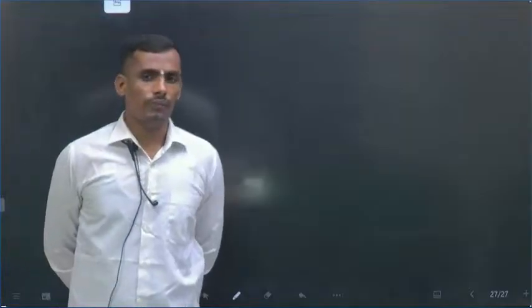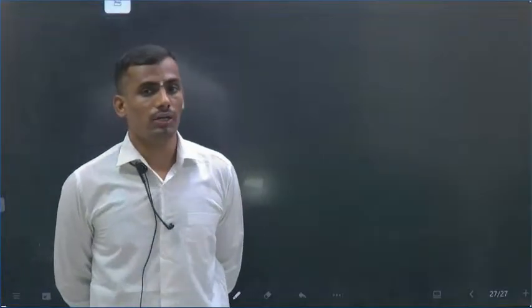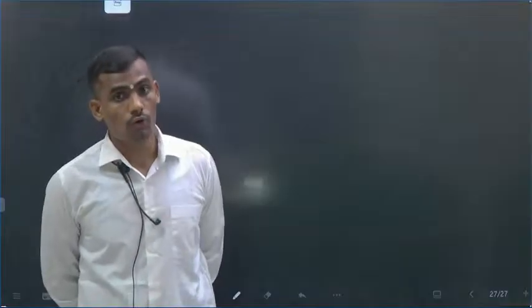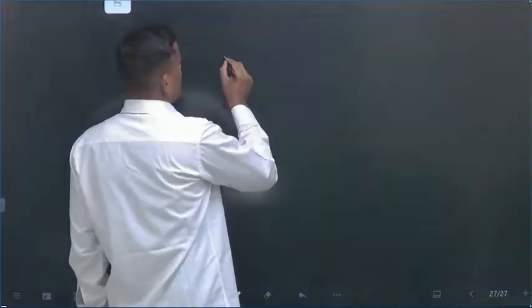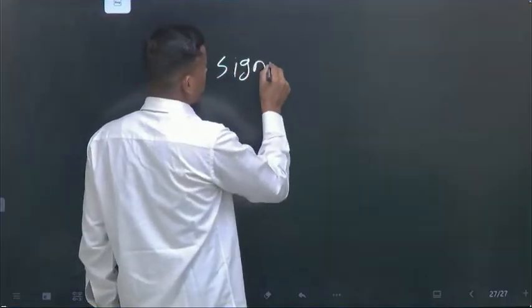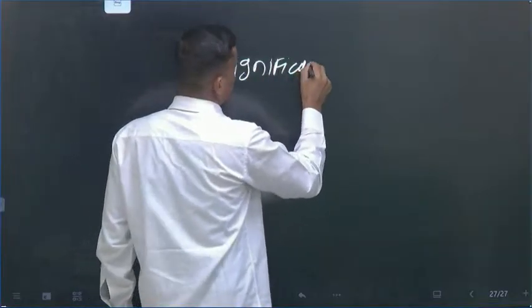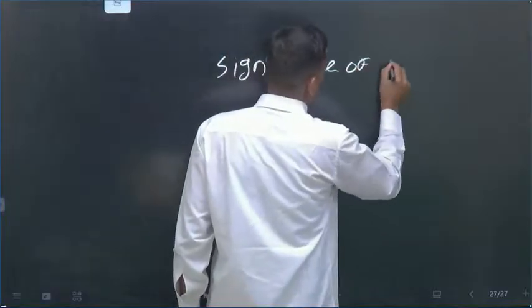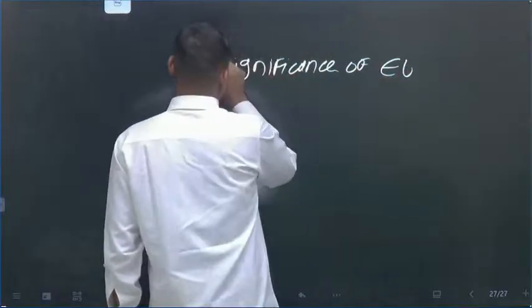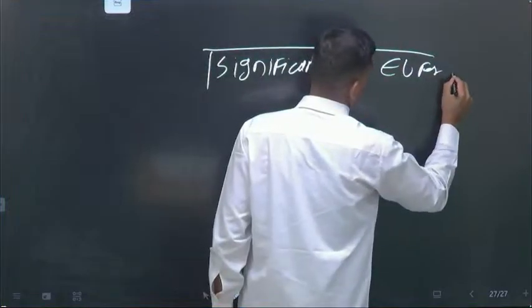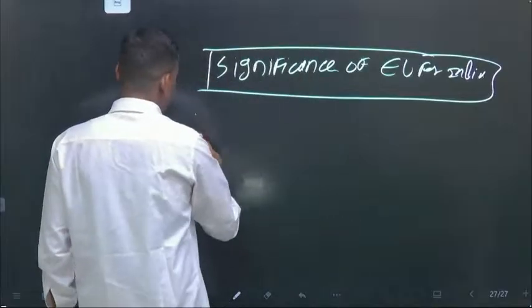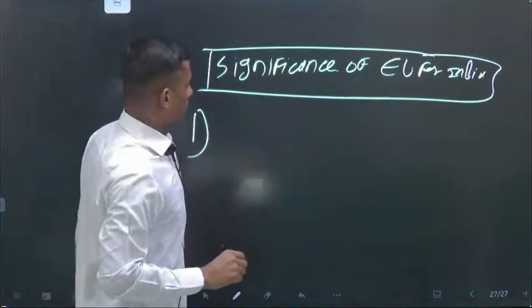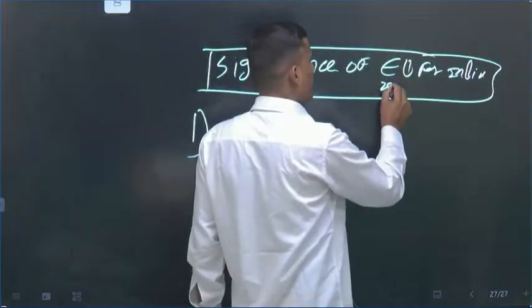So why do we want to focus on the EU? There is certain significance for India and certain significance for the EU of India. First, what we are going to do is the significance of the EU for India. Obviously the EU is a bloc of 28 countries.